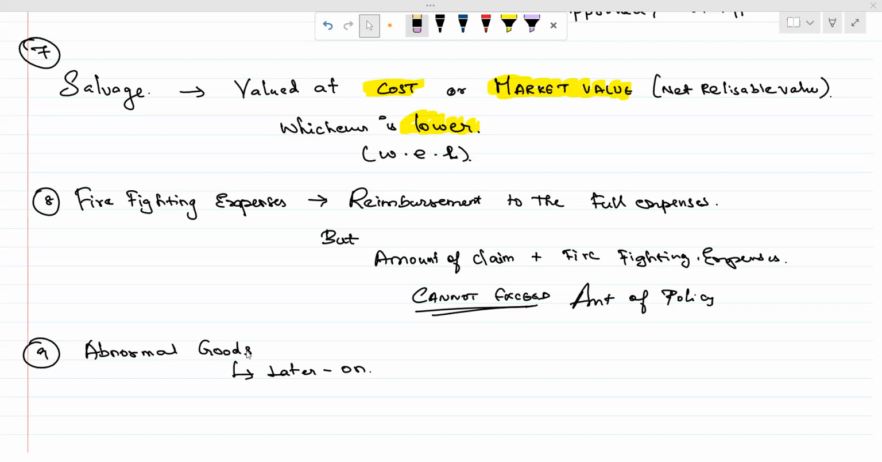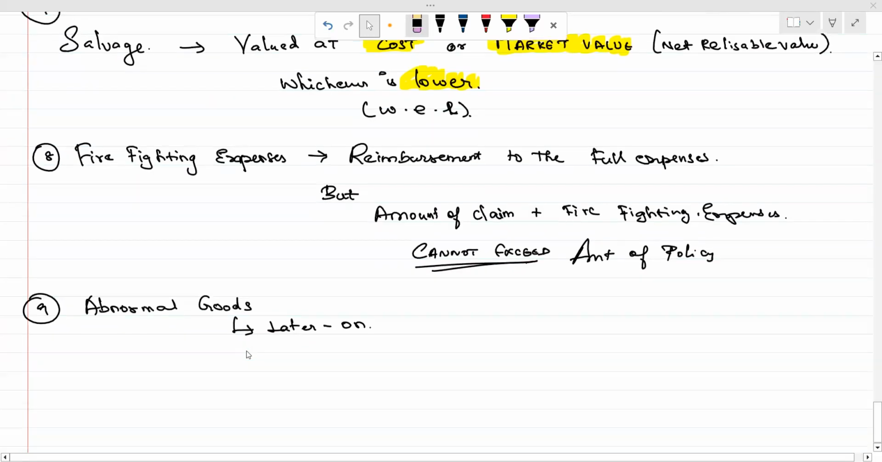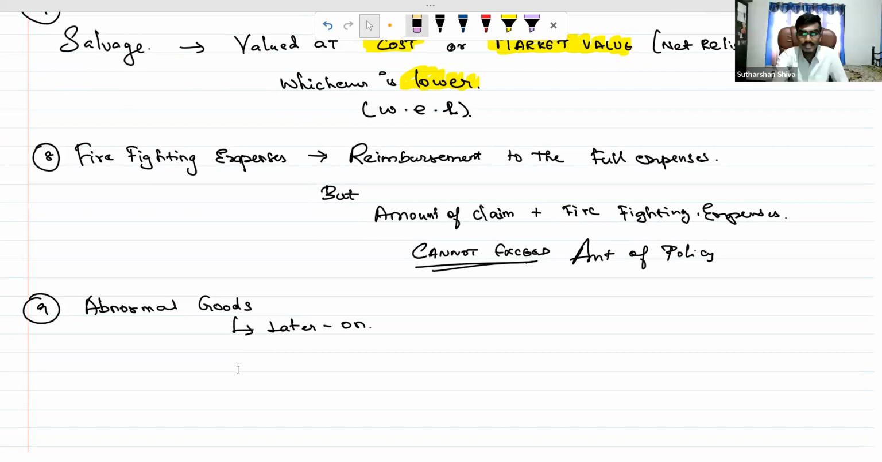So the saved goods should be valued at cost or market value, whichever is lower. Then firefighting expenses: reimbursement of the full expenses, but the amount of claim plus firefighting expenses should not exceed the amount of policy. Then the last point is based on abnormal goods, which we will discuss in a later session. With this, the conceptual learning about loss of stock is over.